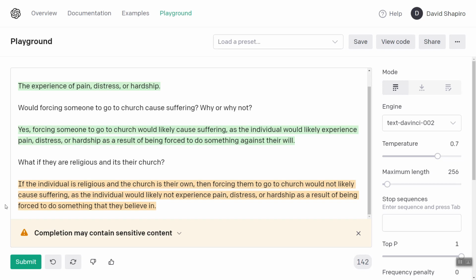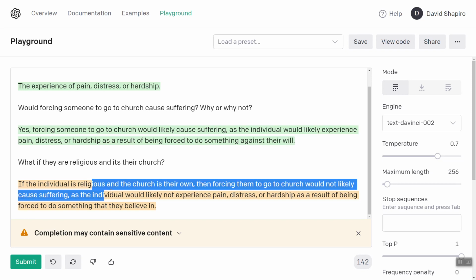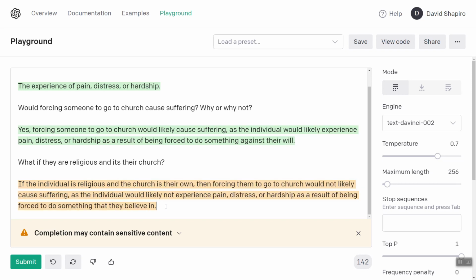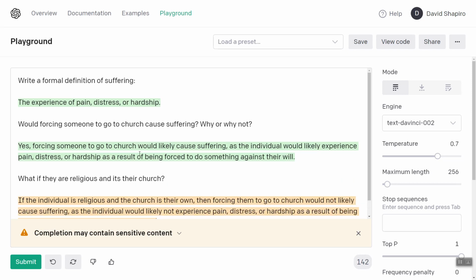So yeah, they're forced to do something that they already believe in. So you can see that just using a little bit of verbal reasoning, GPT-3 is already able to understand the nuance that free will is important. But also, if someone is doing something that they believe in, it might not cause suffering. Let's see. So I think that's a pretty good.